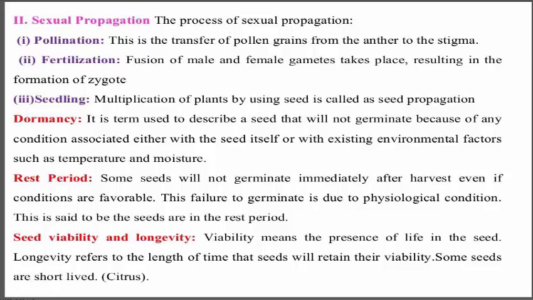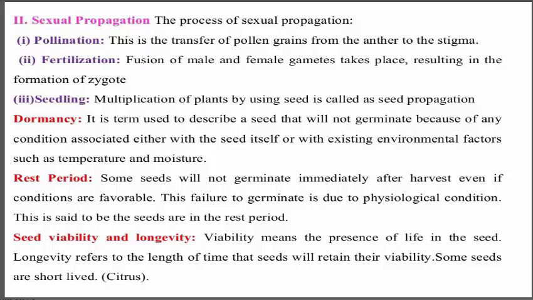Next, sexual propagation. Here there are various processes like pollination, fertilization, seedling. First, pollination is the transfer of pollen grains onto another stigma. In the case of fertilization, it is the fusion of male and female gametes, which forms the zygote. What about seedling? It is multiplication of plants by using seed, called seed propagation. Then dormancy.